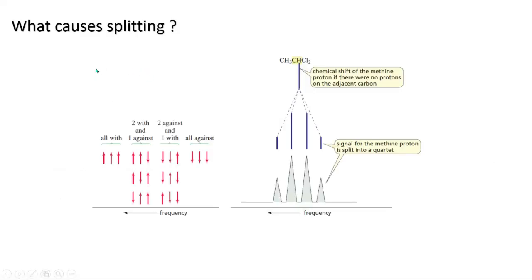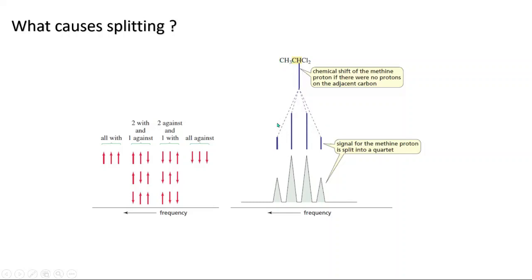Now I will tell you what causes the splitting. If you see in this molecule, this CH has 1 proton and this CH has 3 neighboring protons. This CH will give one signal because of the proton having n equal to 1 and I equal to half, and that one signal will be split by the neighboring 3 protons into a quartet, you can see.